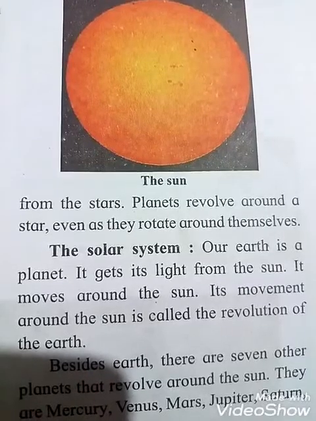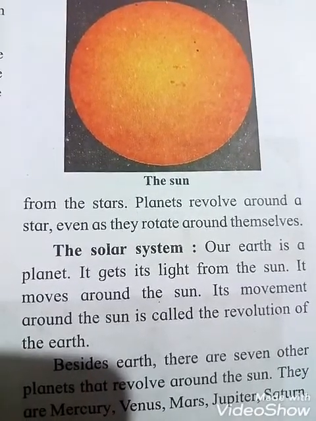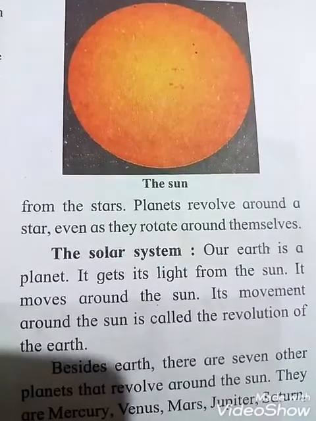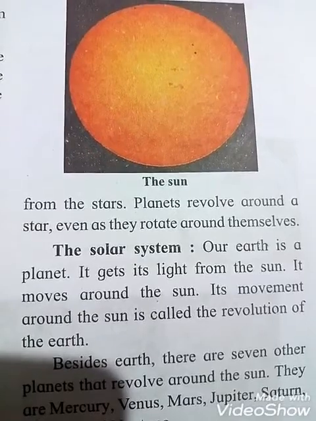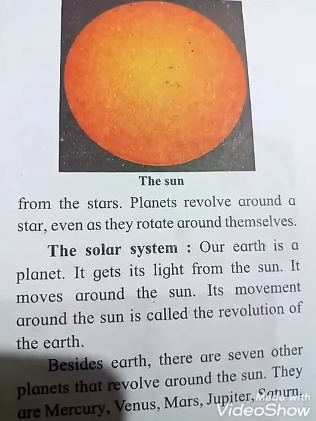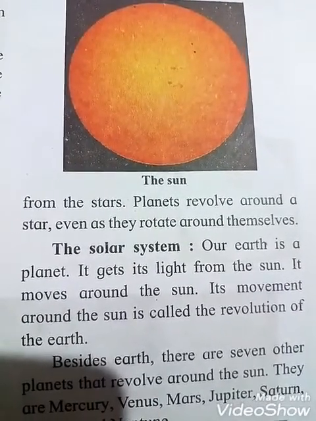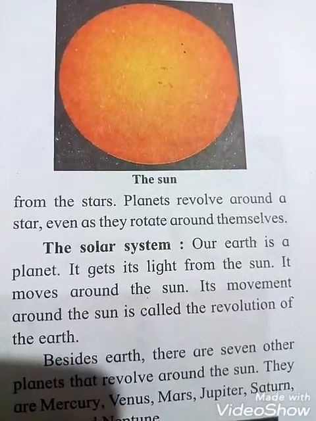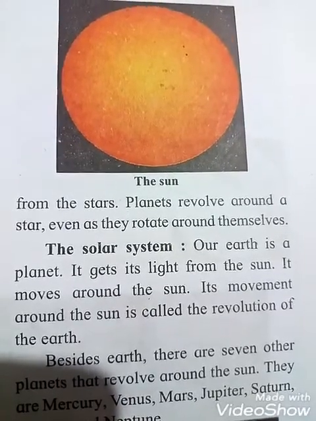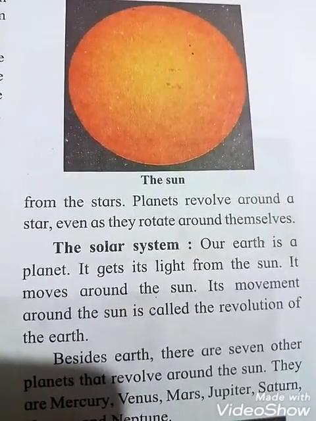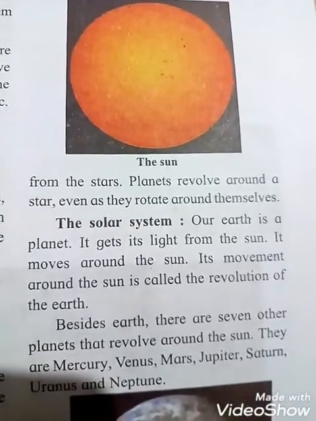So this way, students, our Earth is a planet. It gets its light from the sun, so Earth does not have its own light. It moves around the sun. Its movement around the sun is called the revolution of the Earth. See, students, Earth's movement around the sun, we can say, is the revolution of the Earth.